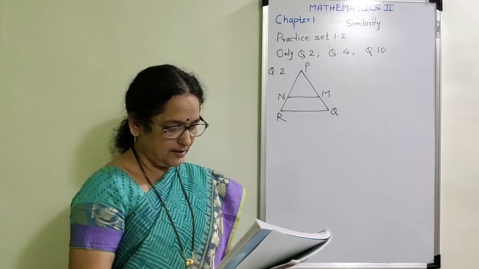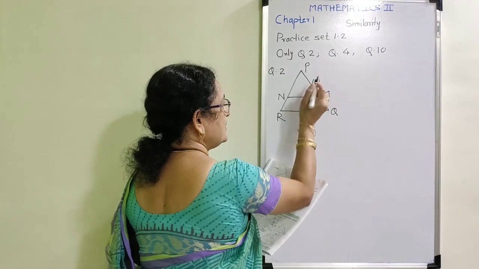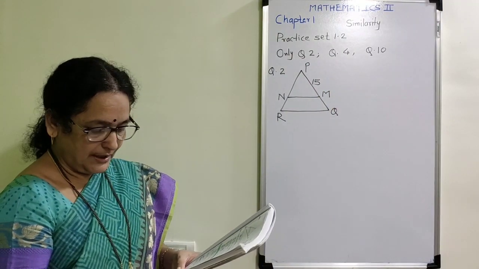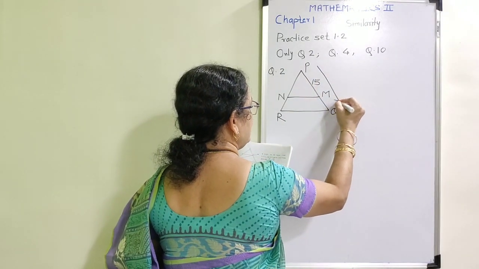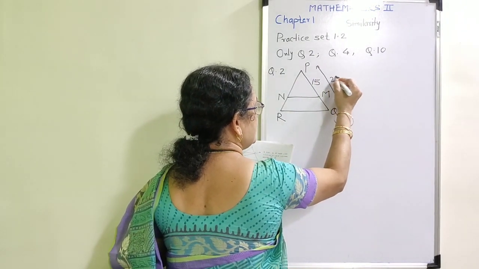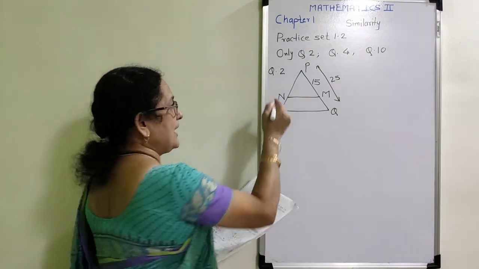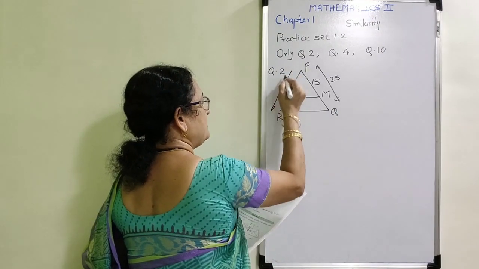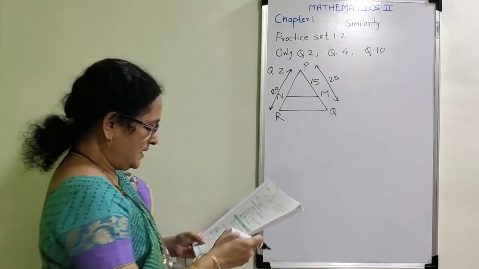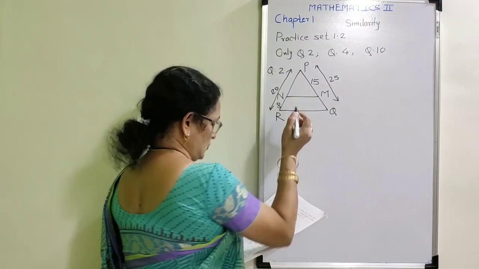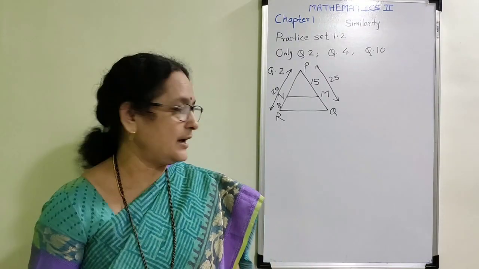In triangle PQR, PM is equal to 15. I am going to substitute the given values in the figure. PM is given as 15. The entire length of segment PQ is given as 25. Again, they have given the length of segment PR as 20, and the length of NR is equal to 8. And the question is, state whether the line NM is parallel to side RQ.